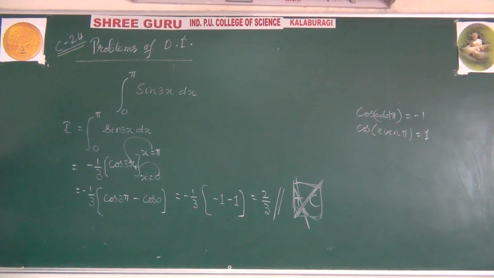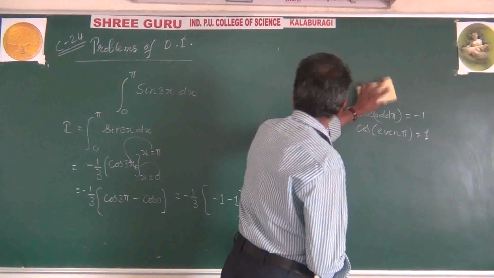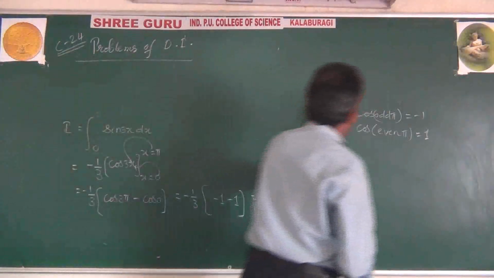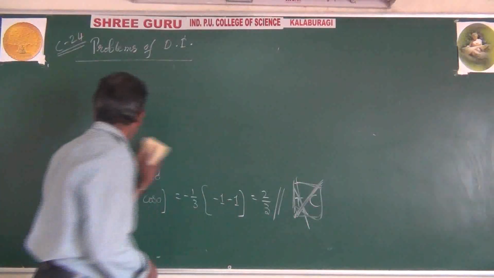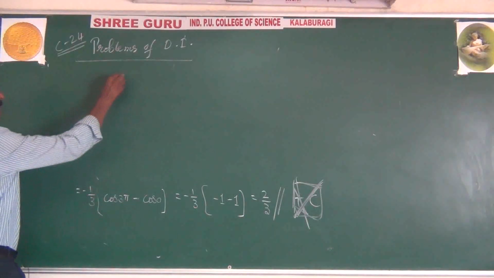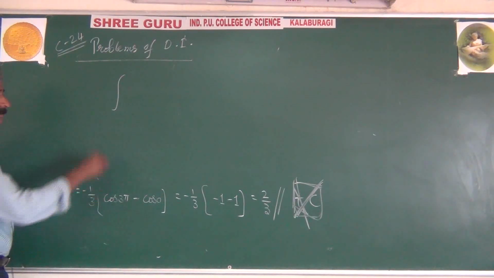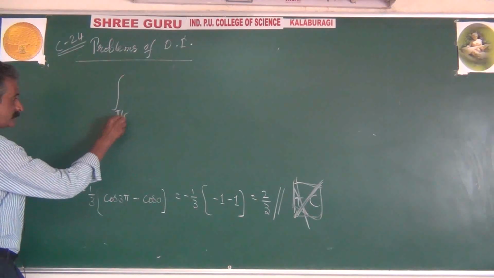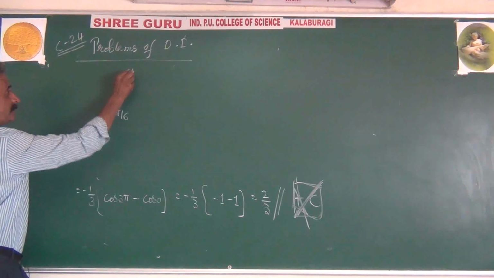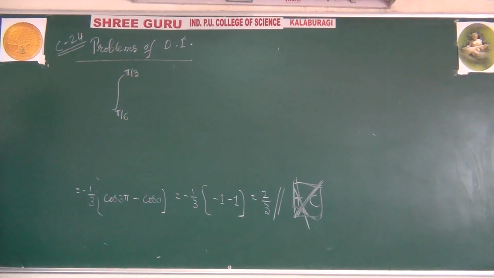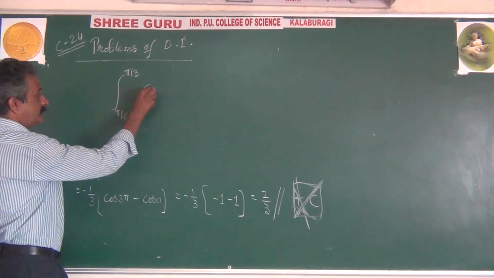Next problem. Find or evaluate. Evaluate integration pi by 6 to pi by 3 of secant square x dx.